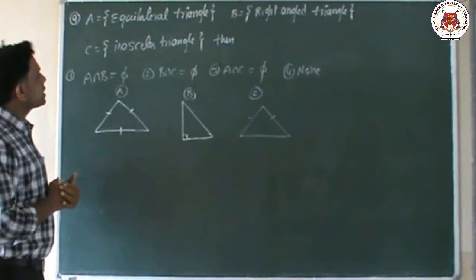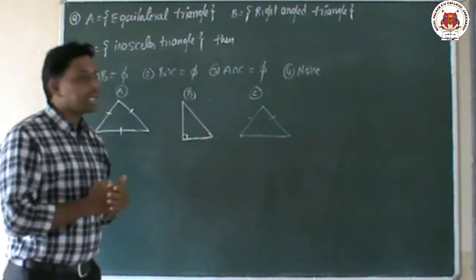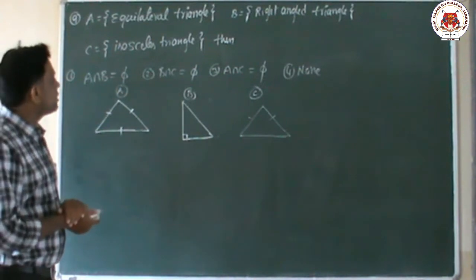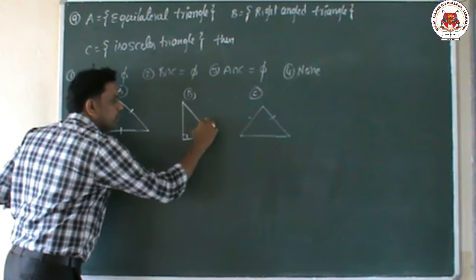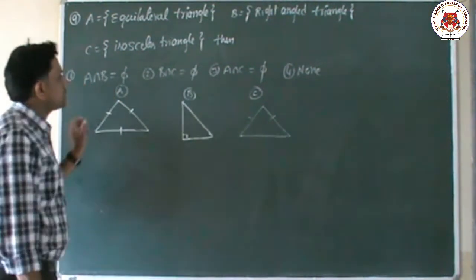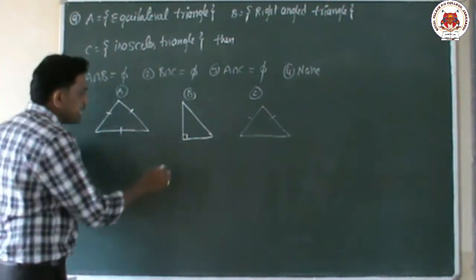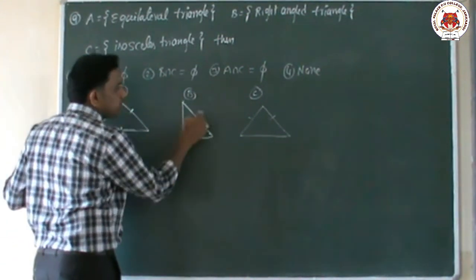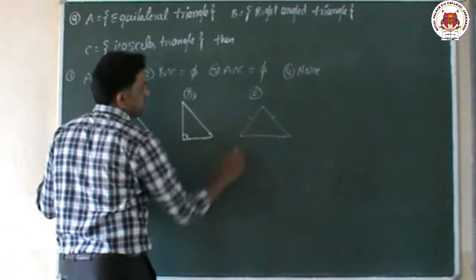So in an equilateral triangle, all three sides are equal. Here 90 degrees is there. Here any two sides are equal. Children, here only this B you have to keep an eye on. B is at a right angle, meaning 90 degrees is there. Then what about these sides? Here three sides are equal, and here two sides are equal, isosceles.